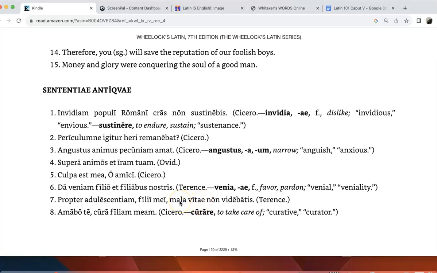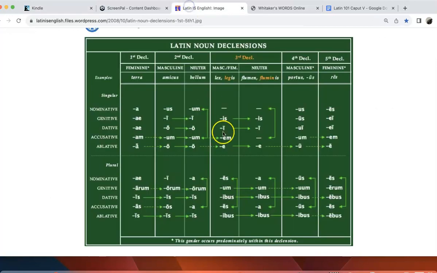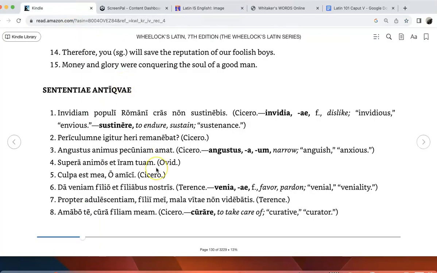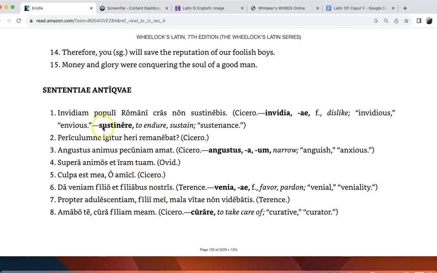And then mala is a neuter noun, and so we had neuter nouns in a previous chapter, and second declension neuter accusative plural is the letter A, so that's where it's mala. But then of life is first declension genitive singular. So these sentences are pretty simple, but the grammar has gone up another notch. Let's be honest, for some of you, you're probably just going to have to memorize these.